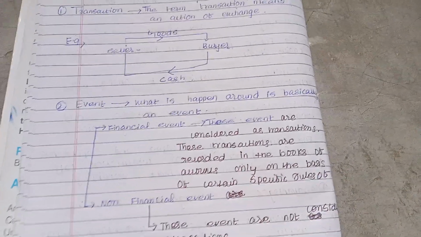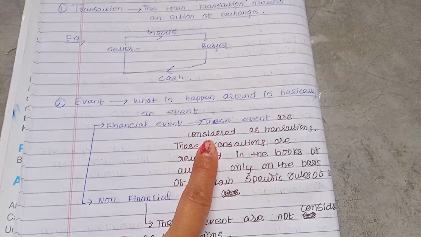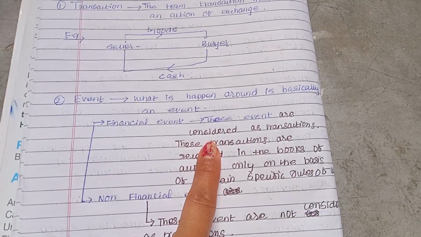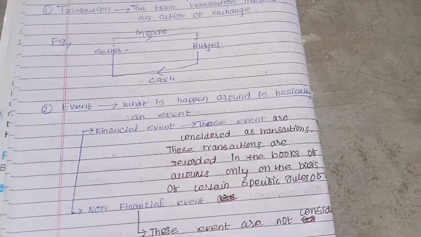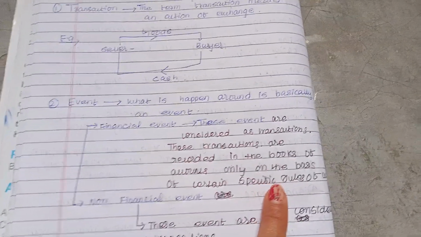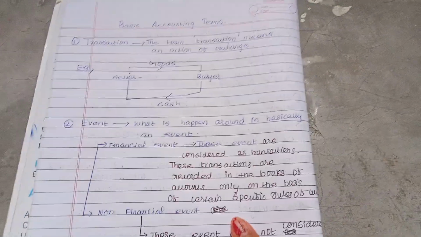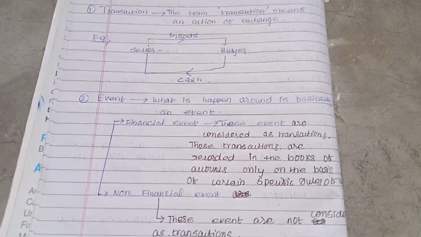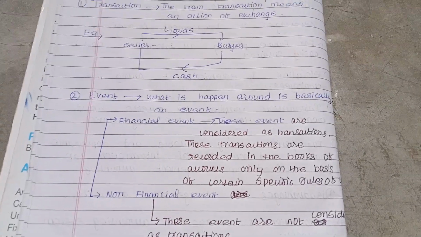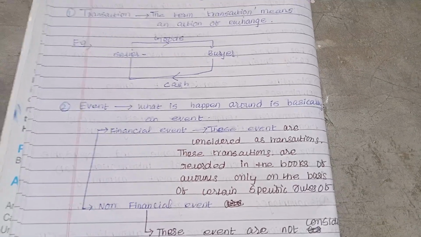Accounting means the recording of the transactions. We already did it. So financial events are considered as transactions. Those transactions are recorded in the books of account only on the basis of certain specific rules of accounting. Means the financial event is considered as a transaction, and those transactions are recorded in the books of account.